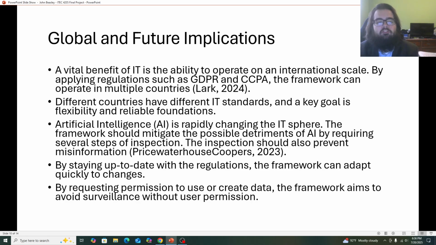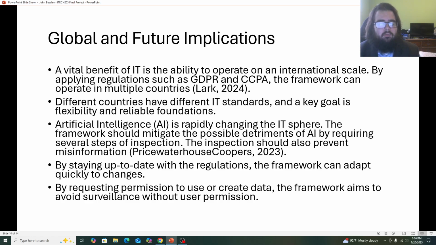Global and future implications. So a vital benefit of IT is that we can operate on a very international scale, but our concern with that is that we want to make sure we're following people's laws. We want to follow GDPR in the European Union, CCPA in America with California, and elsewhere. So with that, it's very important that our framework is flexible enough and reliable enough in its foundations to operate in different places.